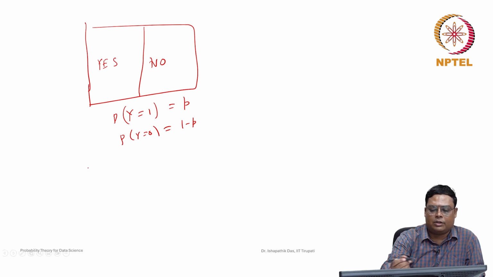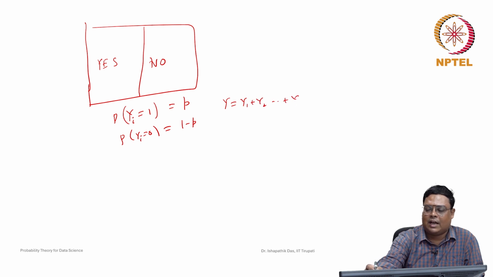So I just wanted to make it yi. The ith time you are repeating the experiment, each time it is a Bernoulli random variable, and y will be how many times yes comes.